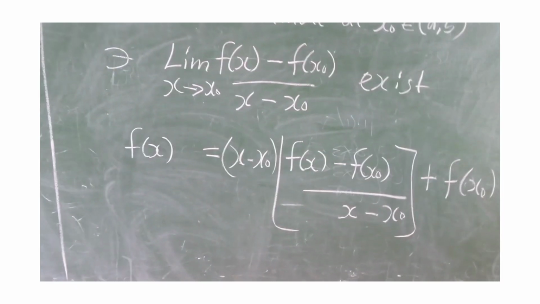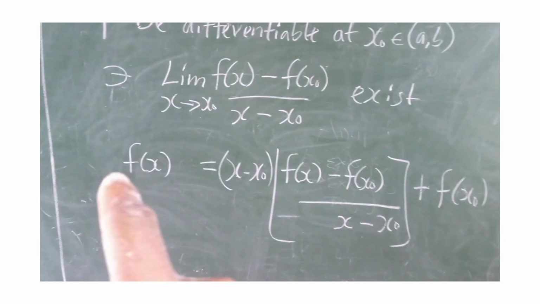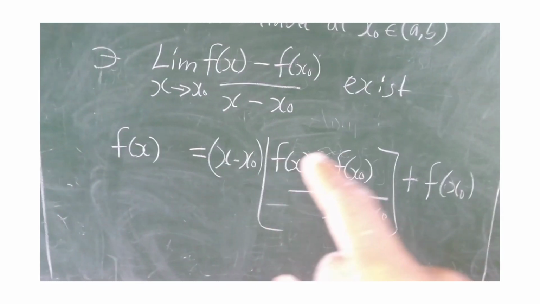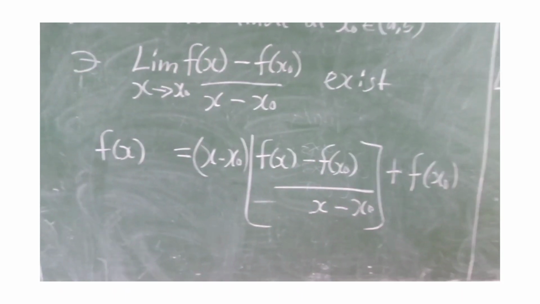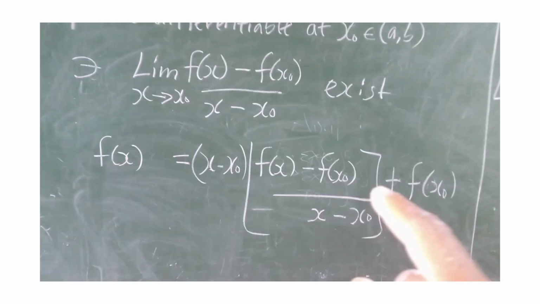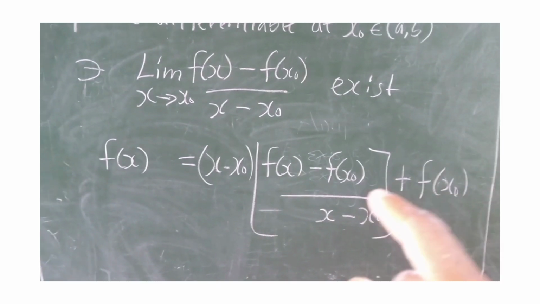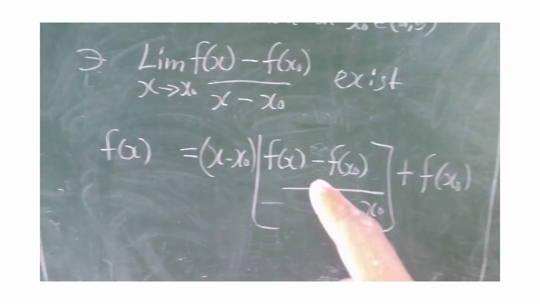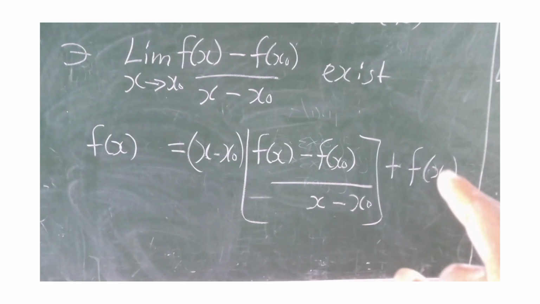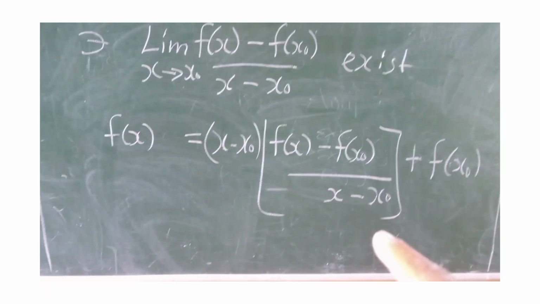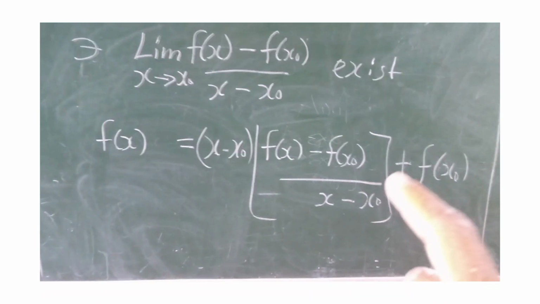So just take note. If you want to start to prove this, just put f of x on the left hand side and equate it with f of x on the right hand side. After doing that, you add minus f of x naught plus f of x naught, which is the same thing as adding zero, because minus 1 plus 1 gives you 0.